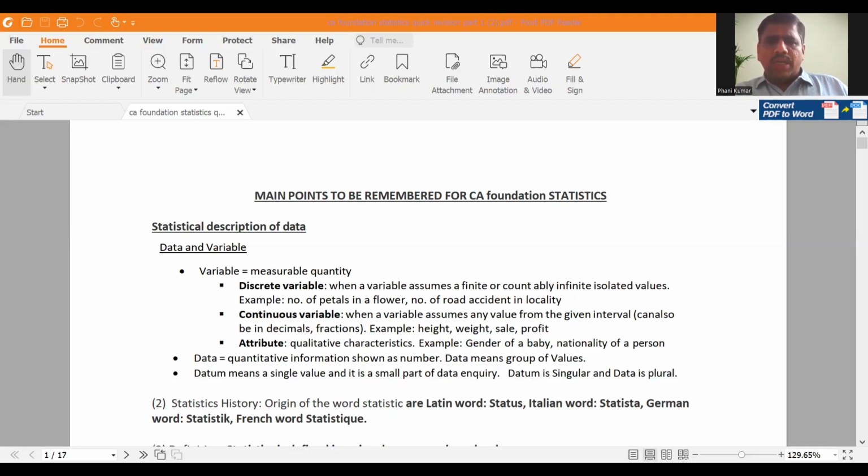Next, data. Quantitative information shown as numbers is known as data. Data means group of values, not a single value. Group of values is known as data. Datum means a single value. That means data is plural and datum is singular. Datum means the smallest part of our data inquiry. Next.